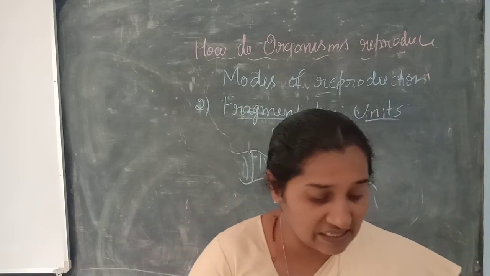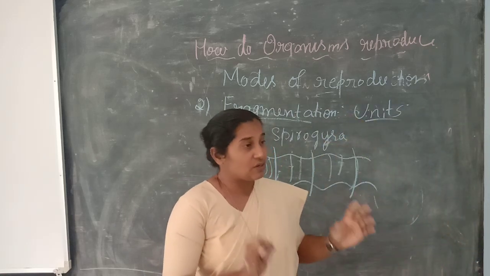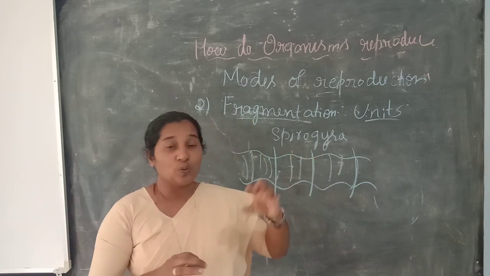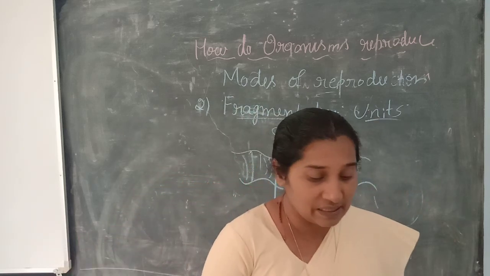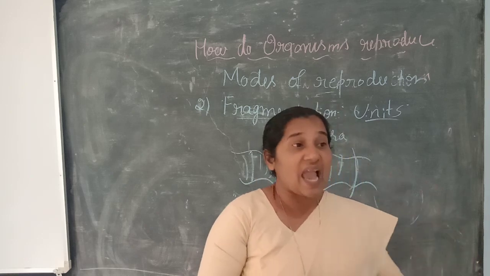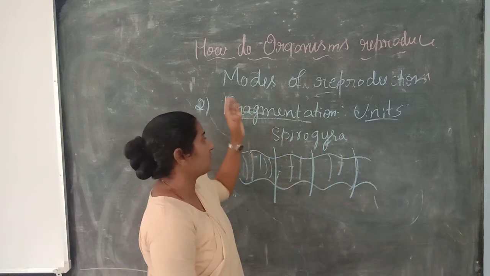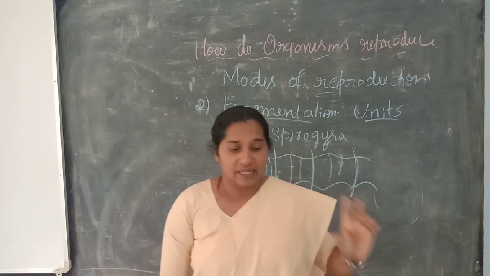Therefore, it is a basic strategy where multicellular organisms are able to grow or fragment themselves, and organisms can continue their life during this asexual reproduction.